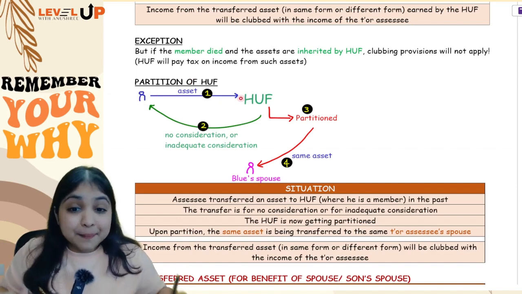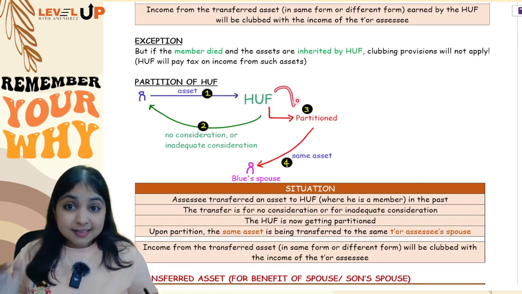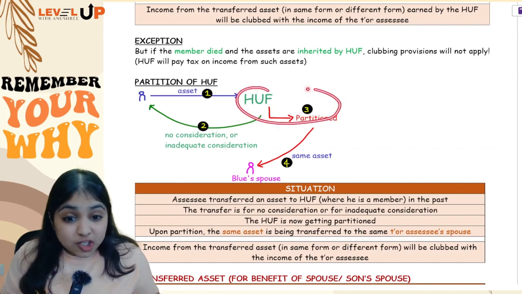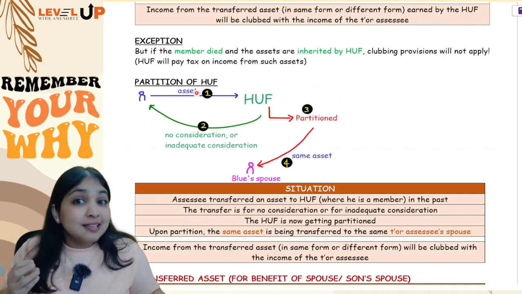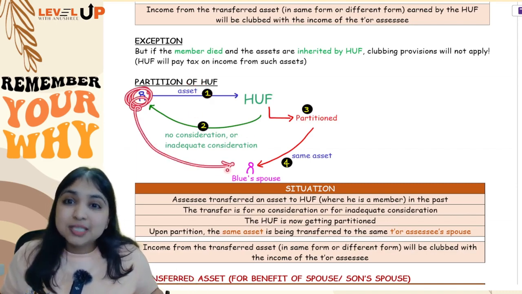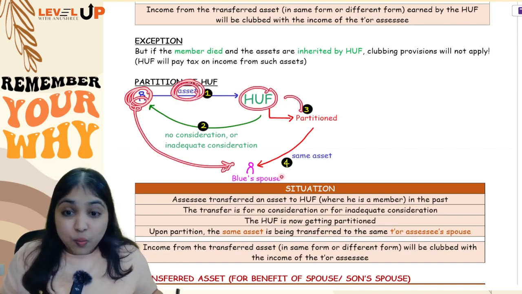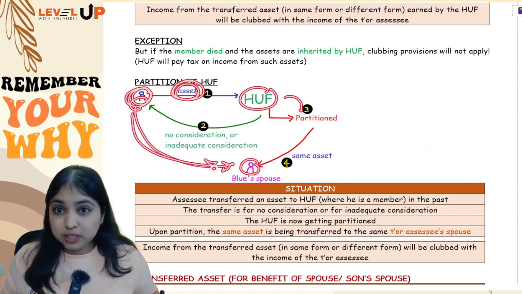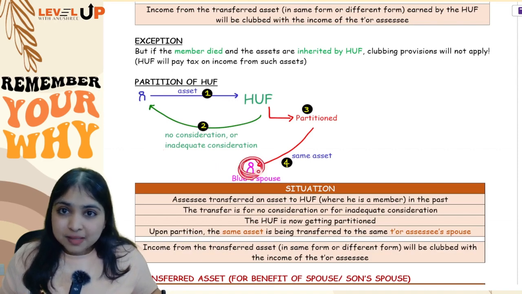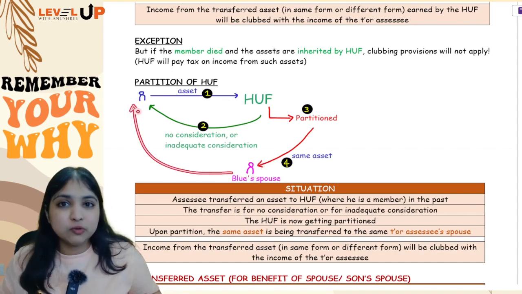Now understand what happened: the HUF was going through a partition. If the HUF is getting partitioned, all the assets of the HUF will be distributed to the members of the HUF. Upon the HUF's partition, it so happened that the same asset coincidentally went to Blue's spouse. When the HUF got partitioned, that same asset went to Pink, and Pink happens to be Blue's spouse. Now who owns the asset? The spouse. Who is earning income from the asset? The spouse. But the income will be clubbed with Blue's income.